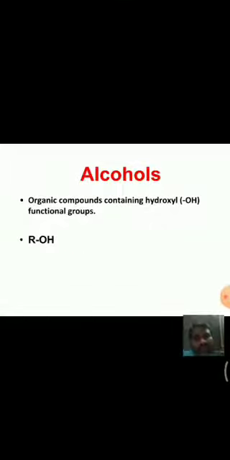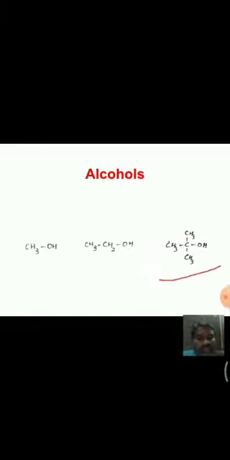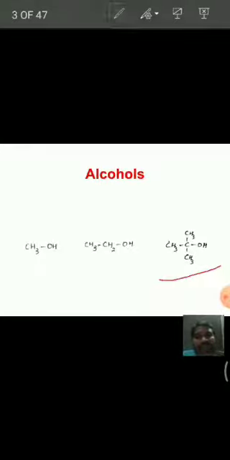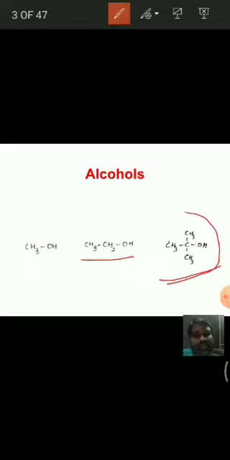Then coming to some examples. First of all, CH3OH, methyl alcohol is the common name. The second one is CH3CH2OH, ethyl alcohol, and here this is tertiary butyl alcohol. These are some examples. So many examples are there, propanol, like that.